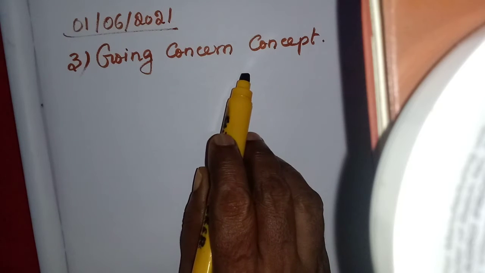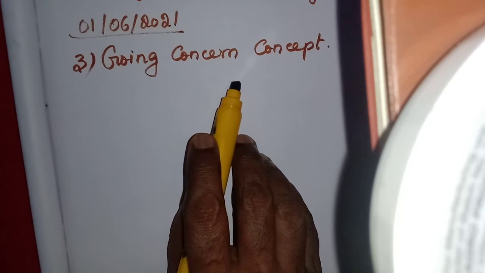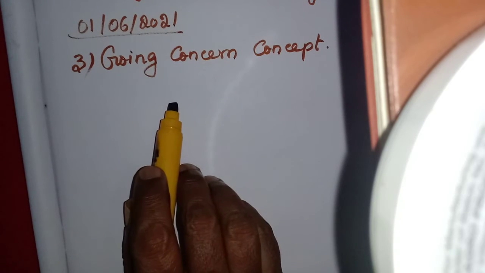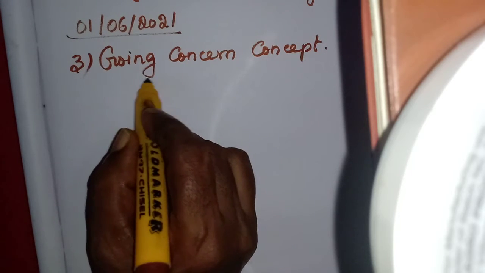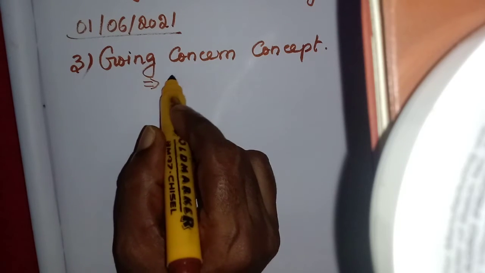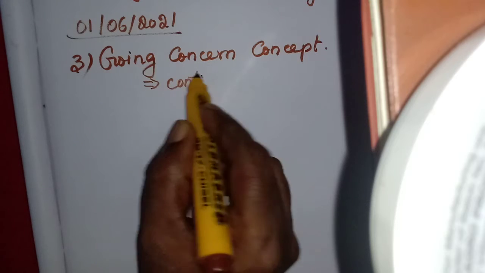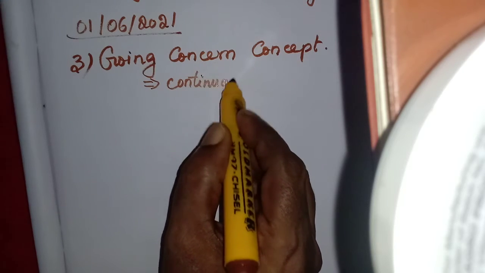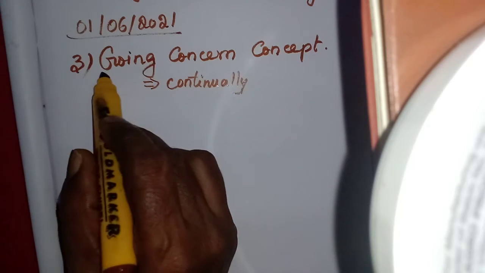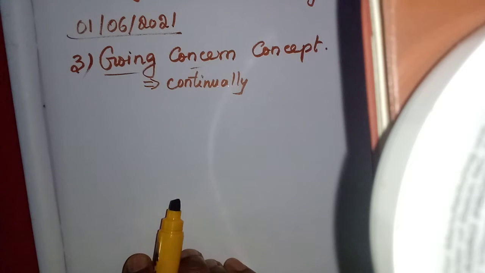Now let us learn the going concern concept. Here in this concept we assume that the business will be going on continuously, it will be running for a long period of time. Going concern, it is an ongoing process.